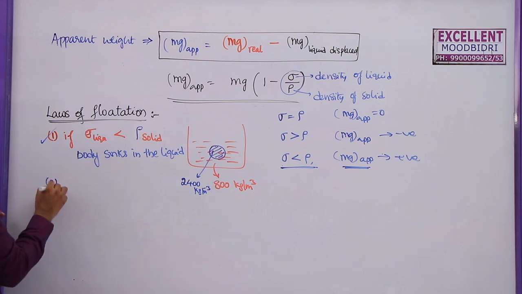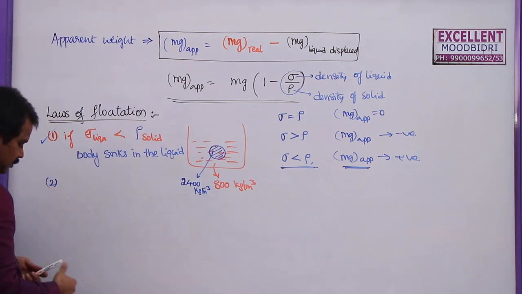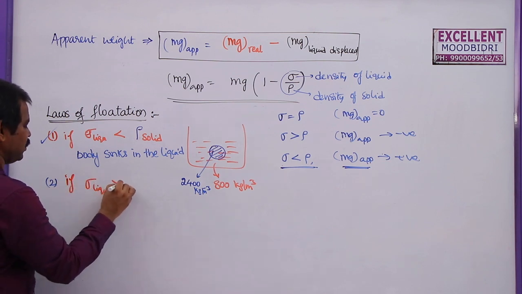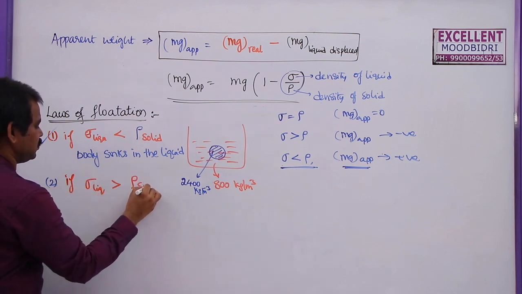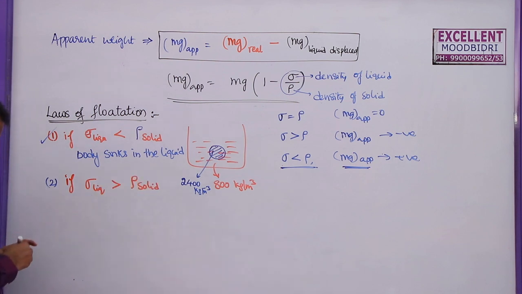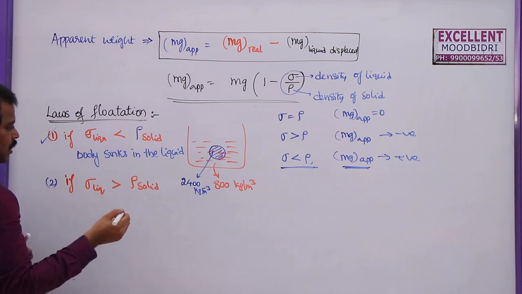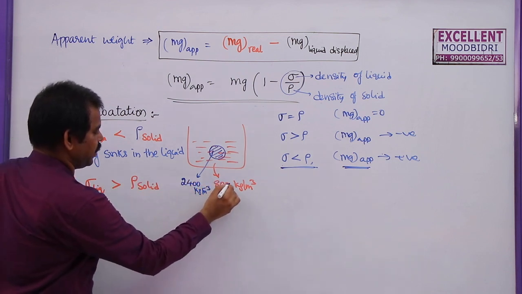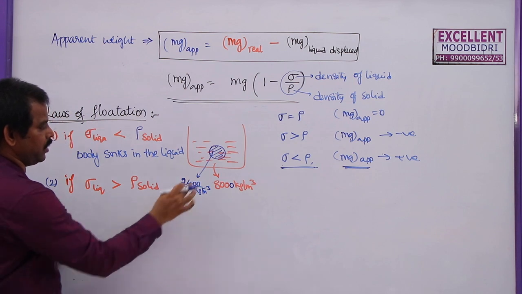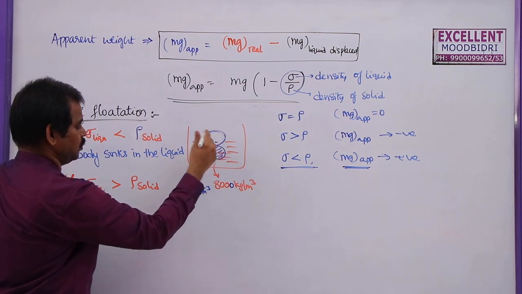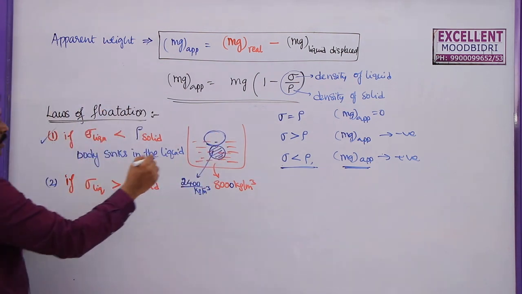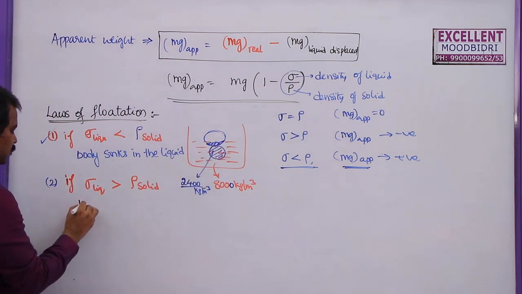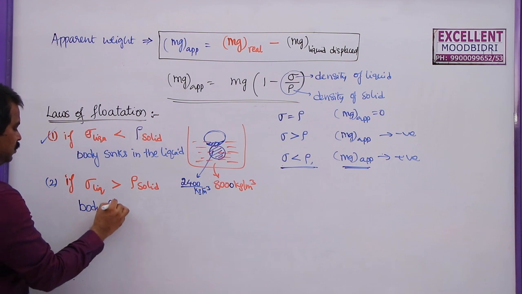What is the second law of flotation? The second law tells that if the density of the liquid is greater than the density of the solid body, then what happens? As the density of the liquid is more, let us say this is 8000 and this is only 200, then the body will float on the surface of the liquid with some volume inside it. So the body floats in the liquid.